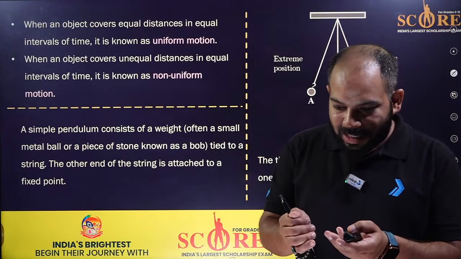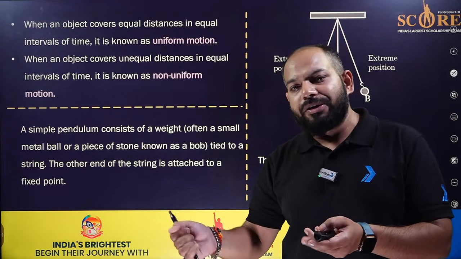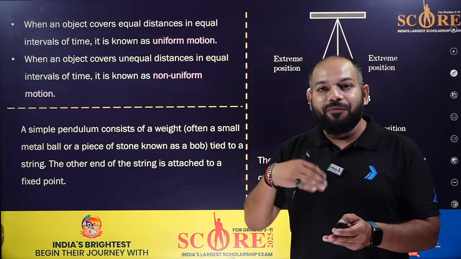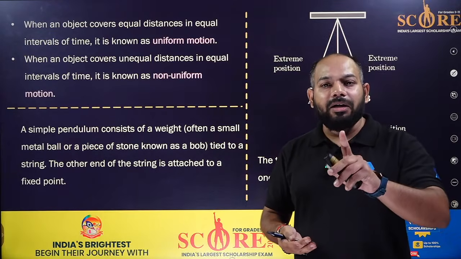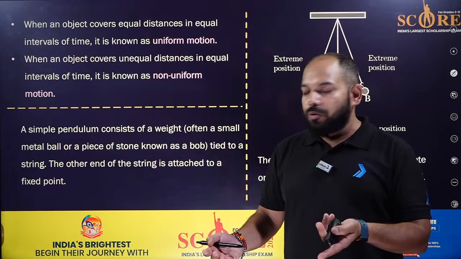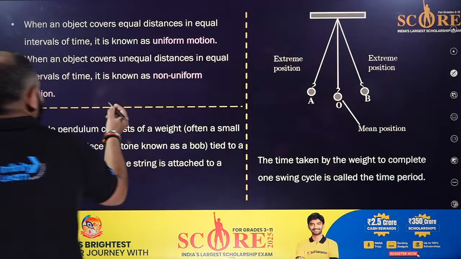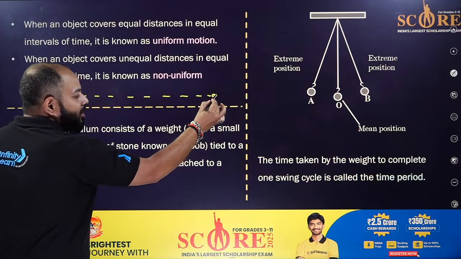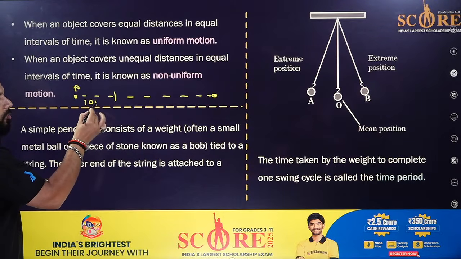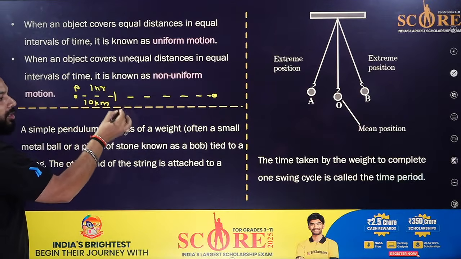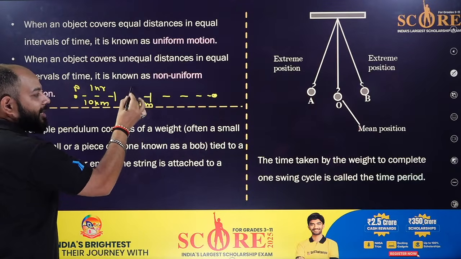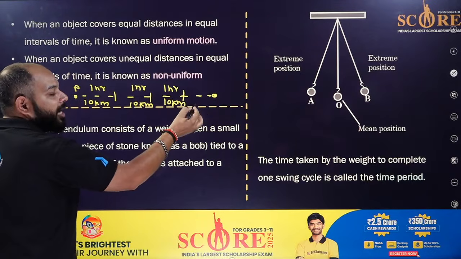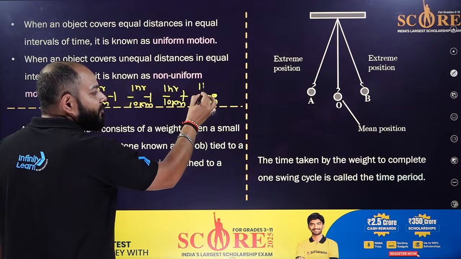In uniform motion, the object covers equal distance in equal intervals of time. Nothing more. For example, after every 1 hour, I am covering 10 kilometers. So I am going from A, covering the first 10 kilometers in 1 hour, the next 10 kilometers again in 1 hour, the next 10 kilometers again in 1 hour, and the next 10 kilometers again in 1 hour.